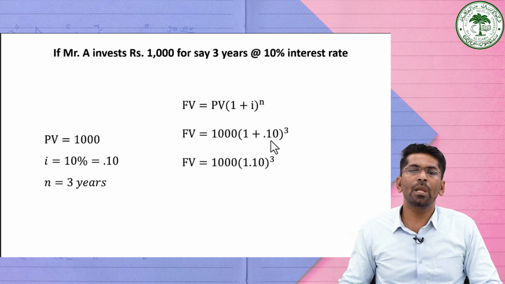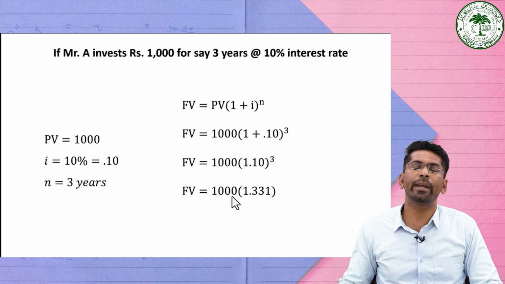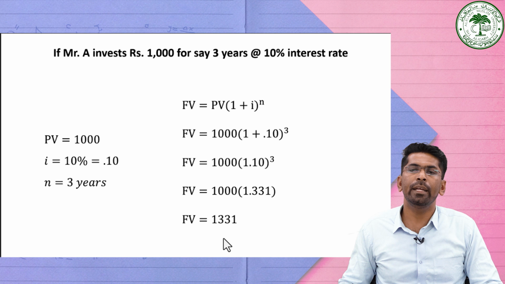Simplifying, 1 plus 0.1 is 1.1 cube. Calculating 1.1 cube, it is 1.331 into 1000, and multiplying these two values, it is equal to 1331.